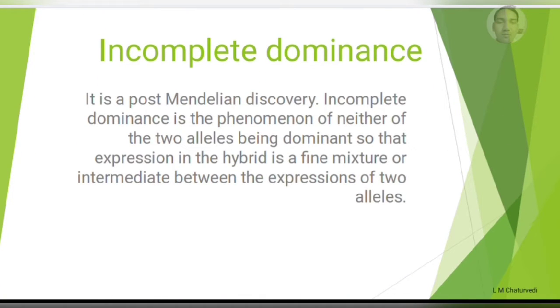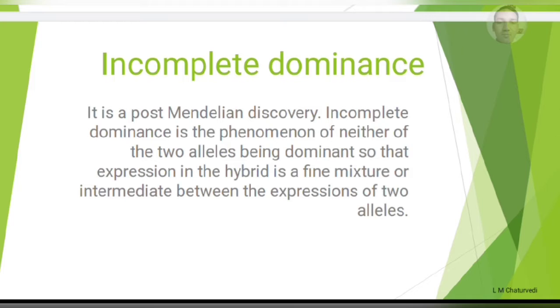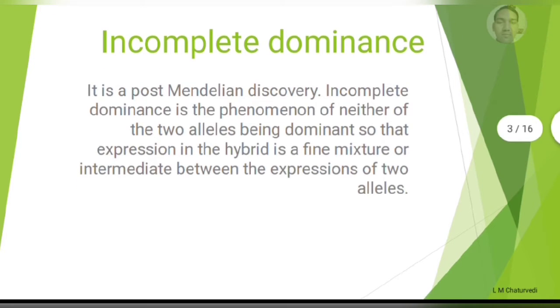So in this video I am including incomplete dominance and other phenomena which are not included in Mendel's laws. First of all, we want to know what is meant by incomplete dominance. Just like Mendel, if we make a cross between two parents, and neither dominant nor recessive character is expressed in the F1 generation, there is blending of traits in the F1 generation. Such conditions are called incomplete dominance. So due to blending, an intermediate can be produced.